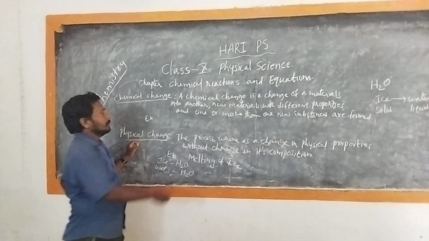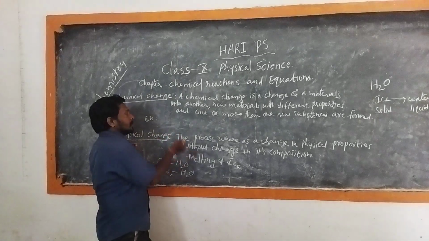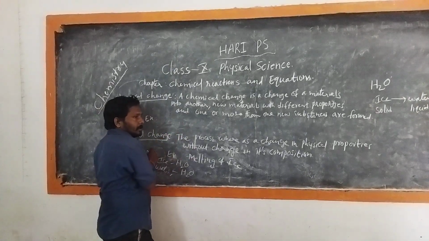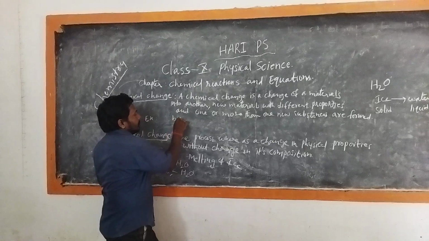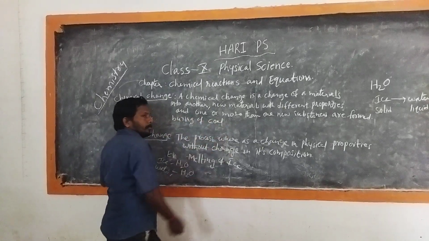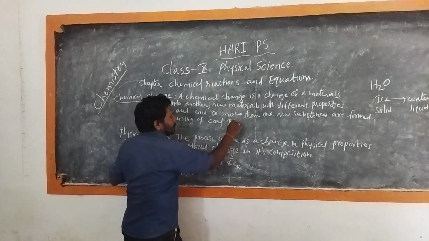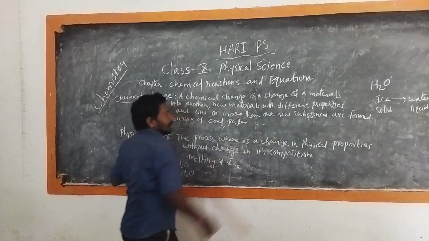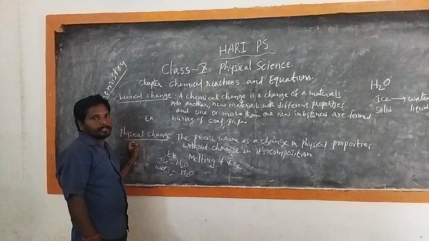When we burn wood, carbon is present. Burning of coal, paper, wood, etc. are examples of chemical change.